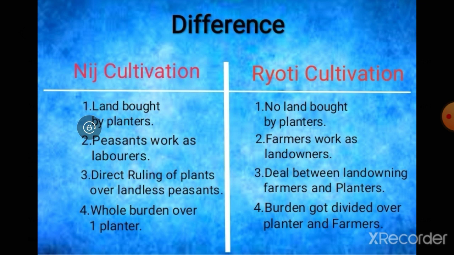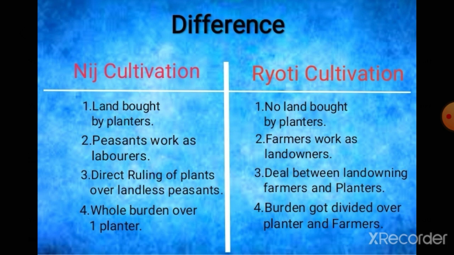Now the fourth point comes: whole burden over one planter. In the nij cultivation, the whole responsibility was on one planter, who had to do all the indigo cultivation, make a profit, pay the wages for the laborers, and also provide indigo to the foreign countries. But in the ryoti cultivation, the burden got divided between planters and farmers.